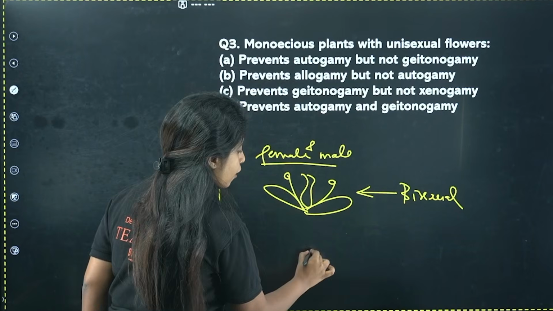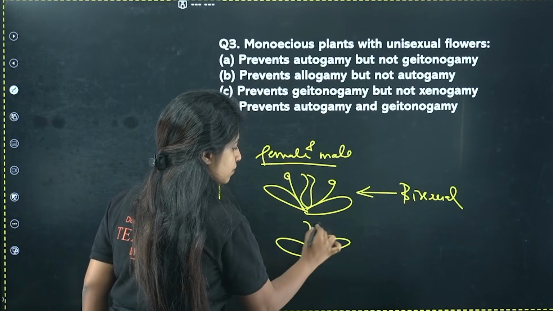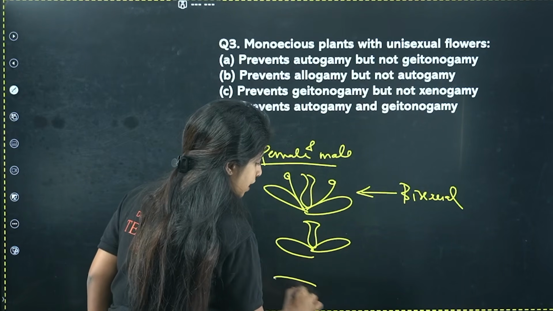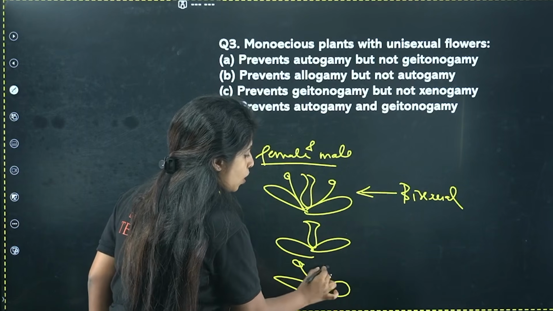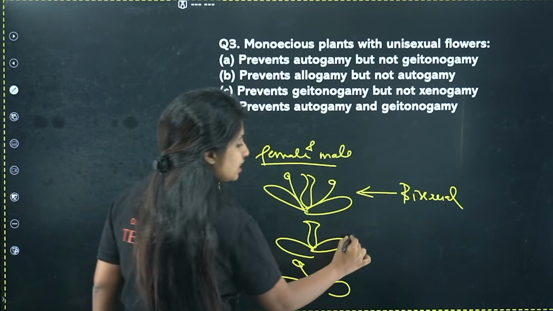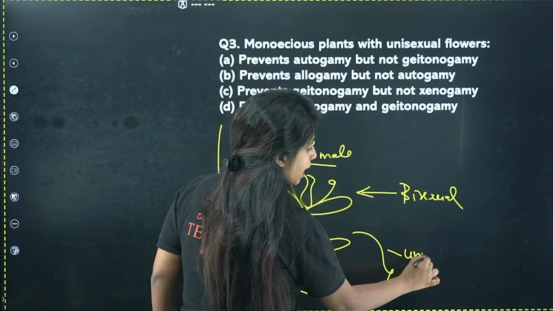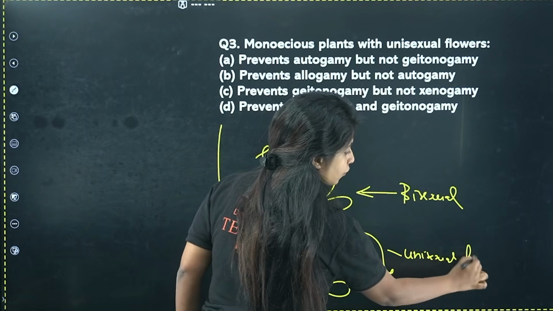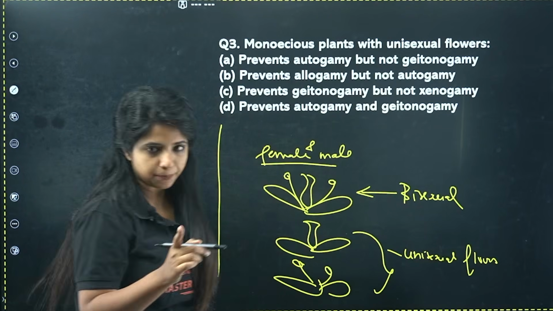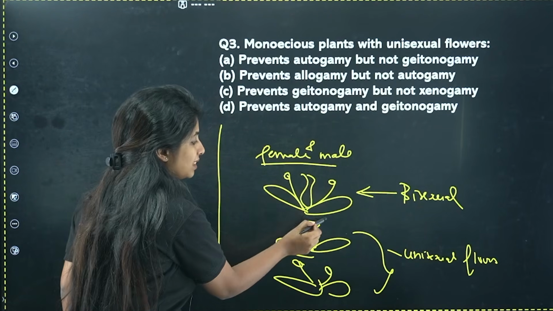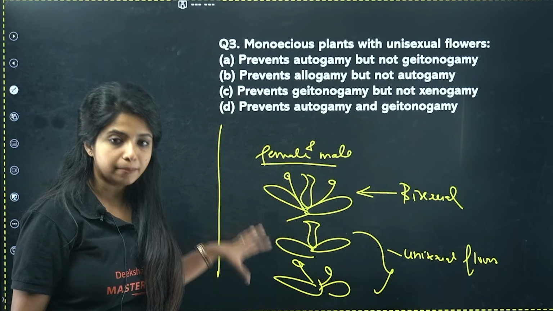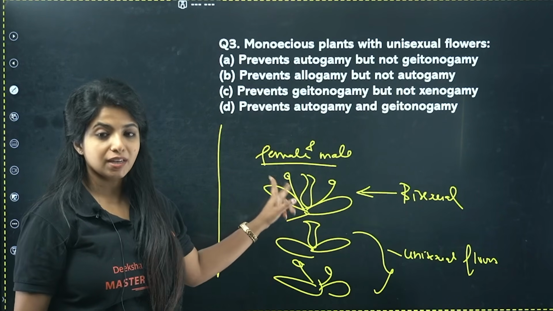Now there can be a flower like this which is having only the female part, and another flower like this which is having only the male part. What do you call these types of flowers? You will call them unisexual flowers. Now think about it. Suppose you have these types of flowers on a plant. That means you have both the sexes in one plant.